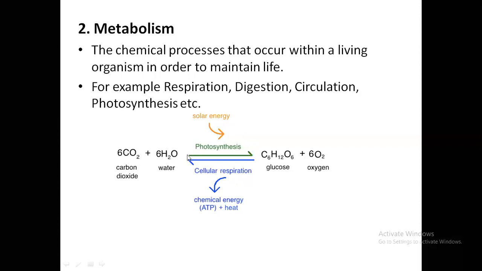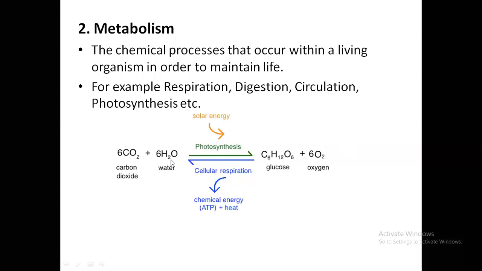So photosynthesis is actually a chemical reaction where carbon dioxide and water combine to form a glucose molecule, that is C6H12O6. Now, if you reverse this reaction, C6H12O6 or glucose breaks down in the presence of molecular oxygen to produce chemical energy in the form of ATP and give out carbon dioxide and water.